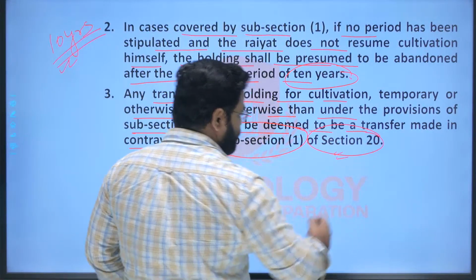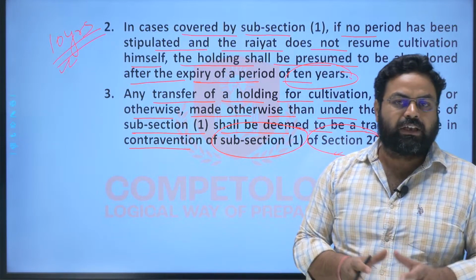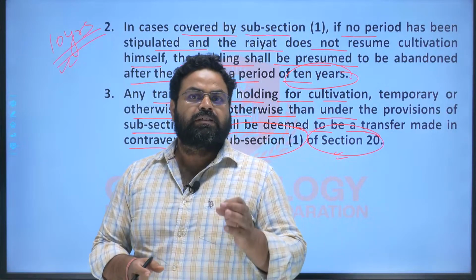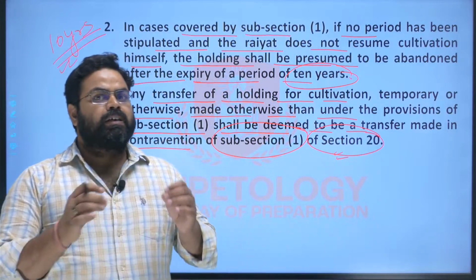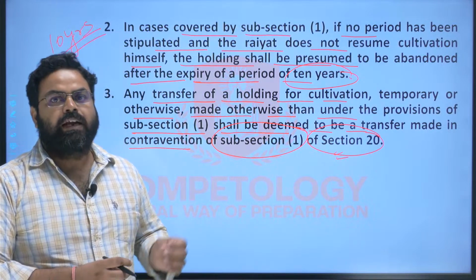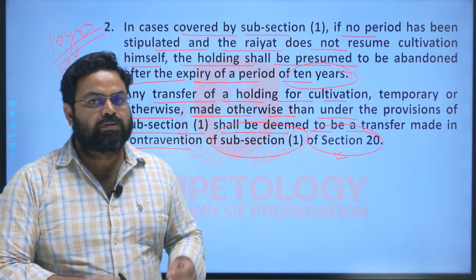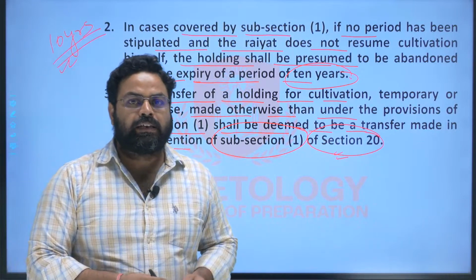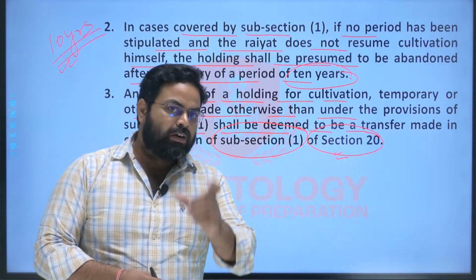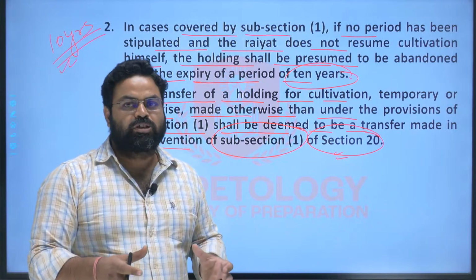So here everywhere you will find the mention of subsection 1 of section 20, and this is because subsection 1 of section 20 stipulates the manner in which any transfer of land under the SPT Act in the Santhal Pargana region can be pronounced as illegal and invalid, and that is why subsection 1 of section 20 becomes very important, and time and again you will find this question in the paper, right?